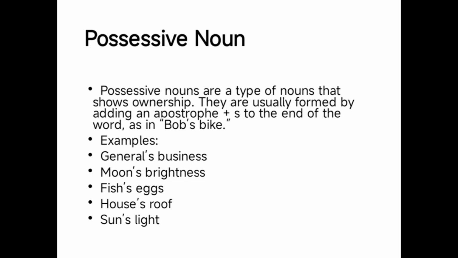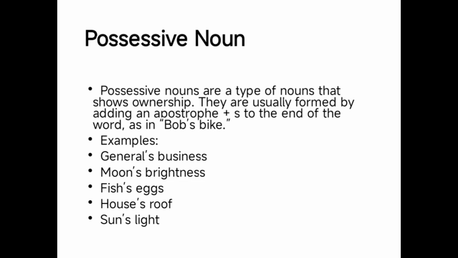For example, general's business, moon's brightness, fish's egg, house's roof, sun's light. Sun's light means the light of the sun, house's roof means the roof of the house, fish's egg, moon's brightness, general's business.